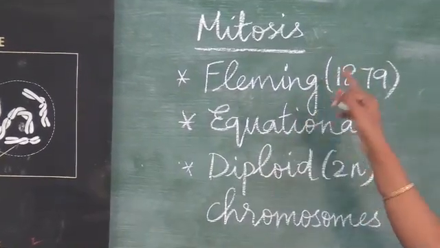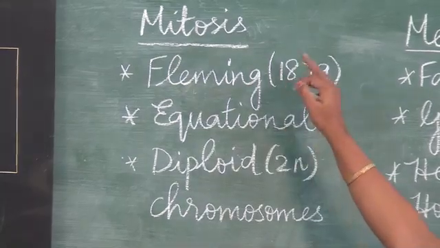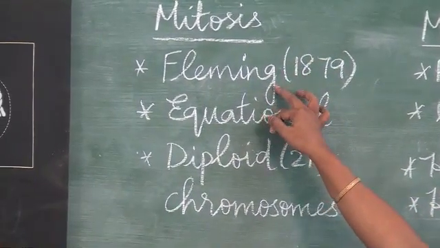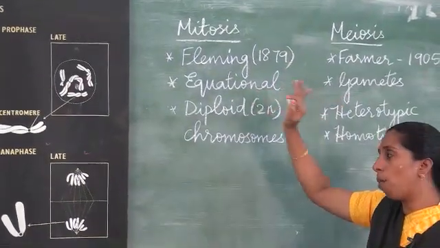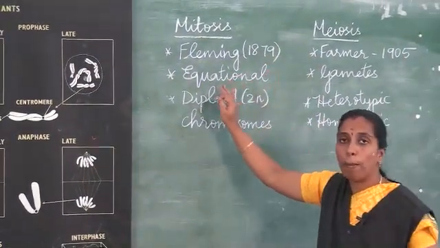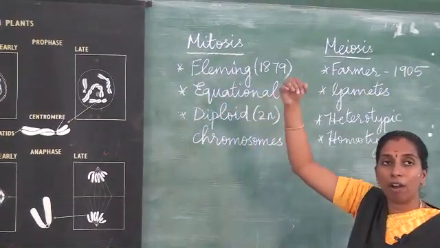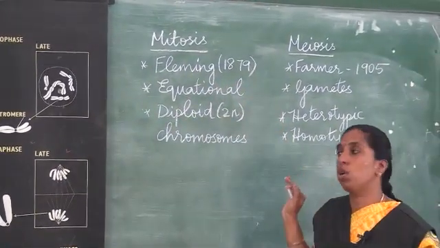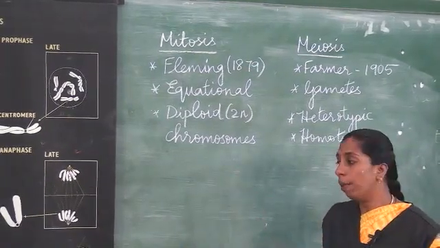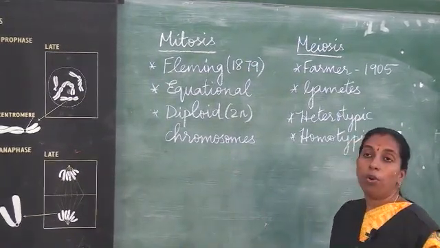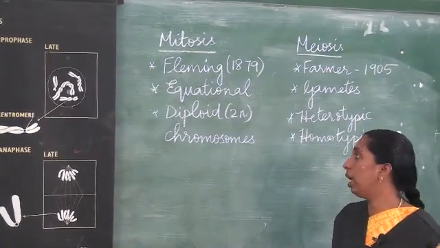Here the same number of chromosomes, same number of genes, and same amount of DNA will be carried from the parent cell to the daughter cell. So before that, first you learn the position of the nucleus, chromosomes, genes, and DNA in a cell.